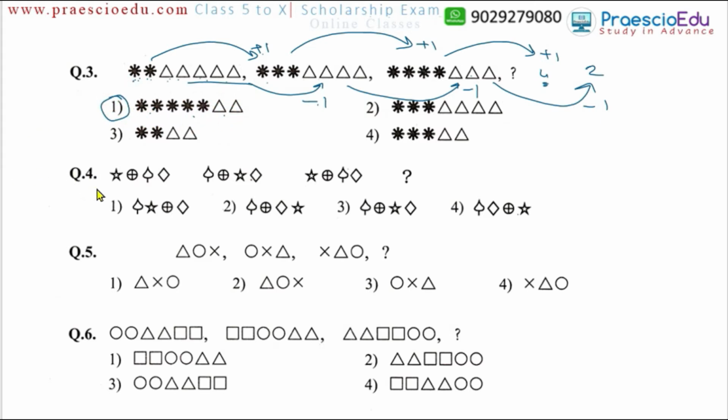Now question number 4. Here 4 symbols are given, and 4 symbols are in one group. Here also one group, here also one group. Now 1, 2 and 3 terms are there. In these terms we have to find some sequence, and that sequence has to be continued to replace the question mark from the given options. Now here star. In the next term, the star moves from the first place directly to the third place.